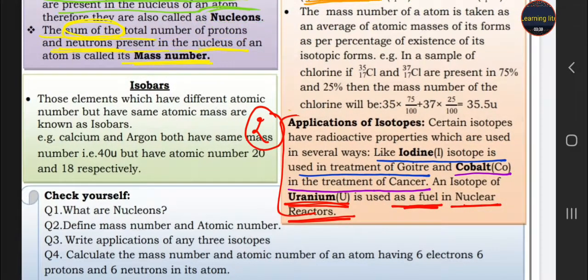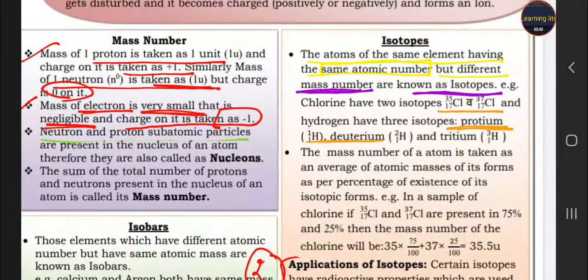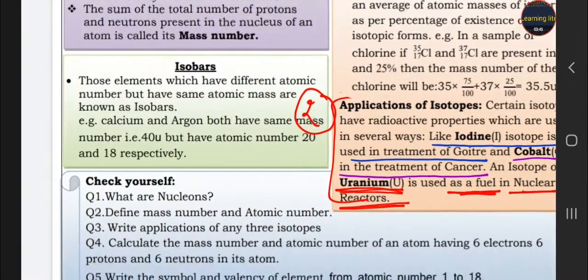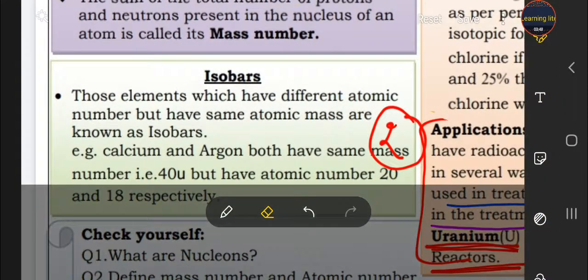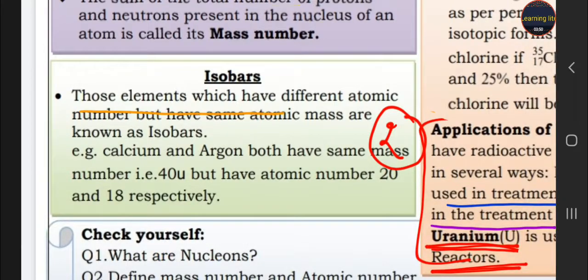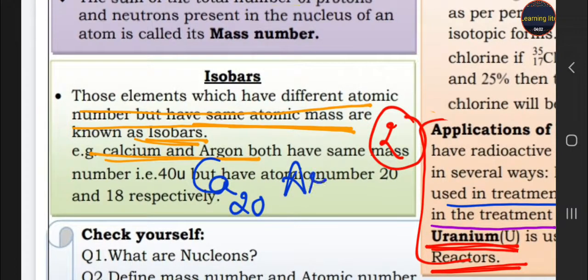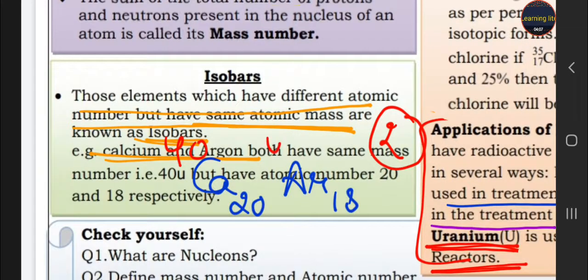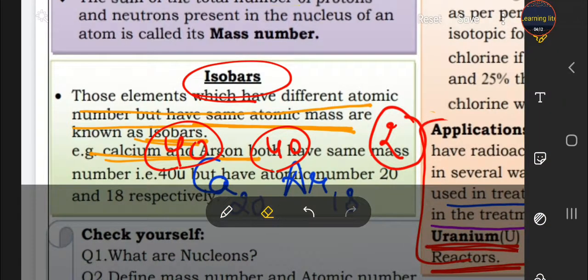Now, what are isobars? Iso means same, bars mean mass number. Those elements which have different atomic number but the same mass number are called isobars. For example, calcium and argon. So student, calcium has atomic number 20, argon has atomic number 18, but both have the same mass number, that is 40. So they both are called isobars.